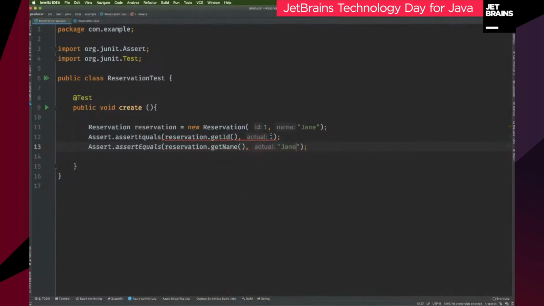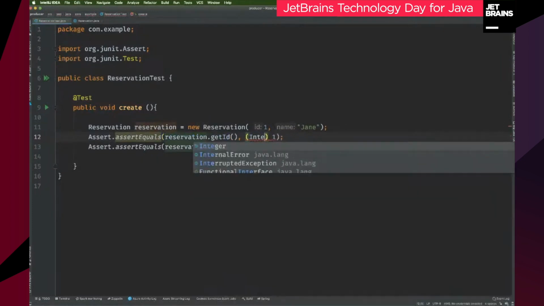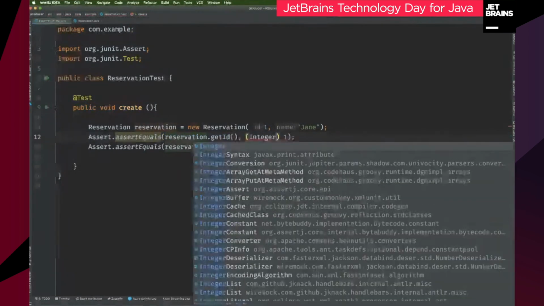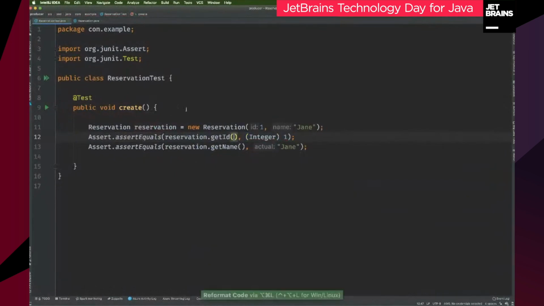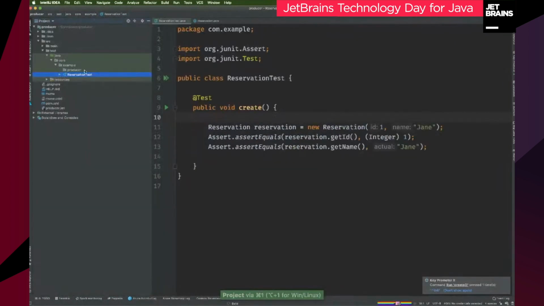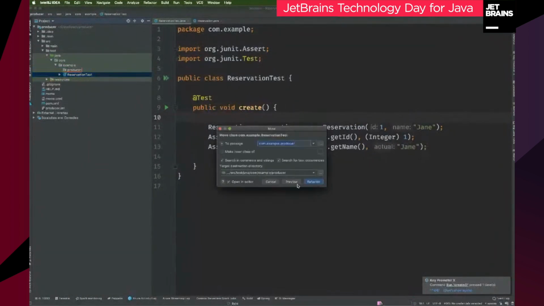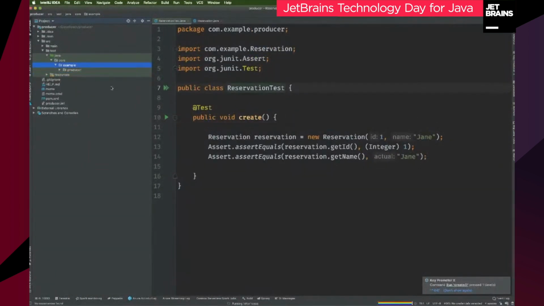Okay, assertEquals 1L. No, that's not it. What's the issue here? Oh, it's an integer, so let's say Integer. There you go. Okay, so run this and you should see that everything is fine. Now, I know that's going to be okay, right? This is a simple test, easy enough to understand. I do have it in the wrong package, though. You should put it in the right package. Do better than I did there.